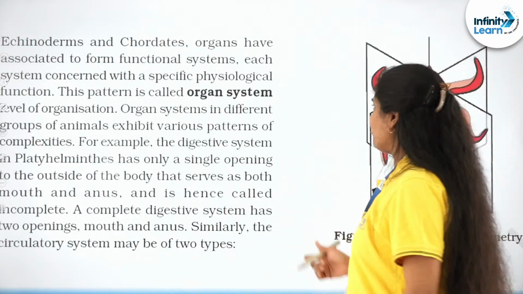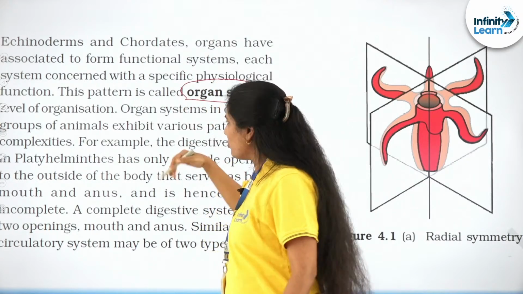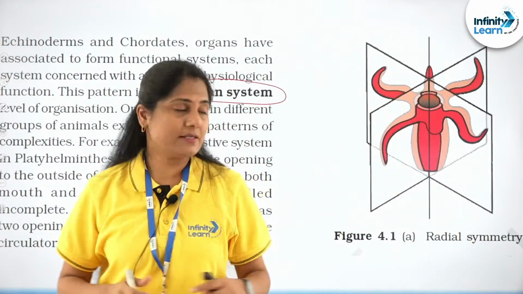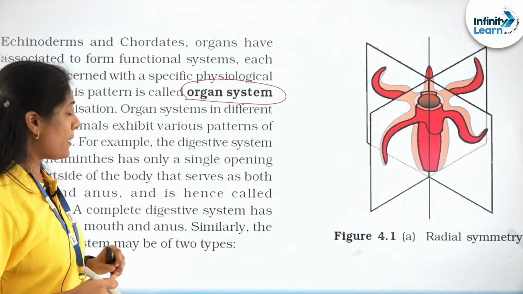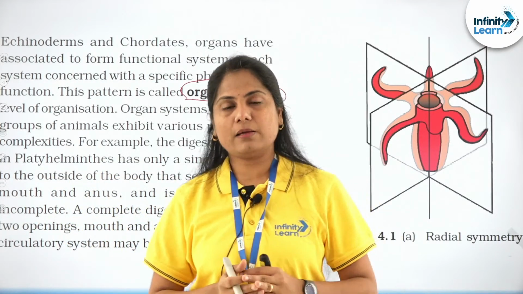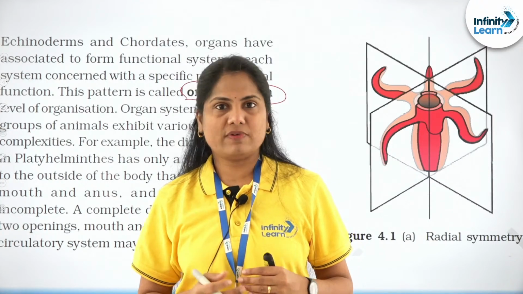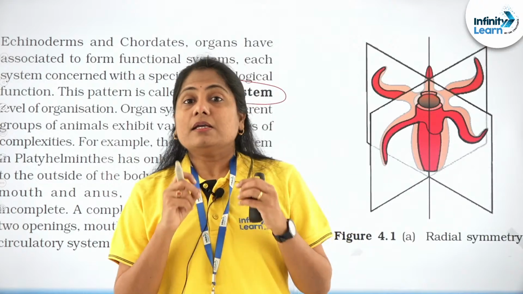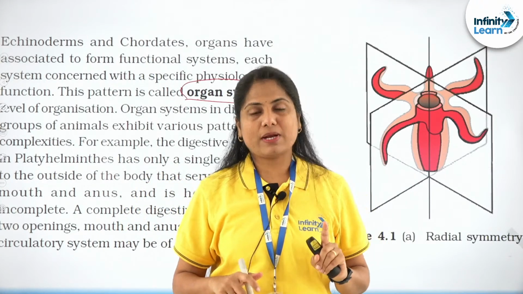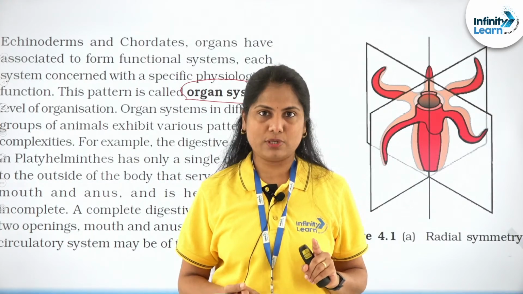Then we move on to how organ system level is the most advanced one, where you will find in starting from Aschelminthes till the chordates, right? So this may sound basic at this level. You can easily answer while I am asking you now cellular level, you come up with Porifera. When I say tissue level, you come up with coelenterate. It's important that you relate it with the example, point 1. Right, instead of Porifera, say Sycon is given, you should be able to still say it's a cellular level.